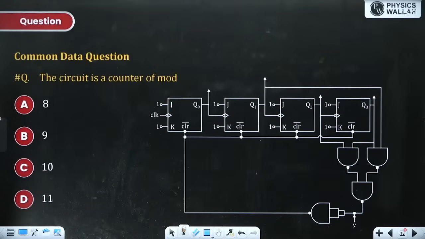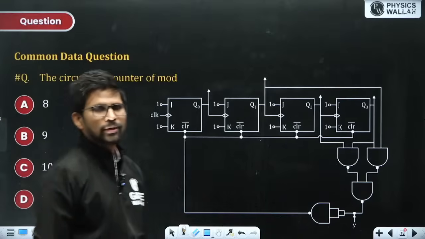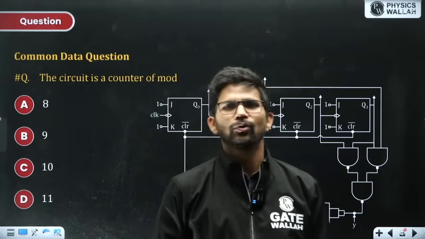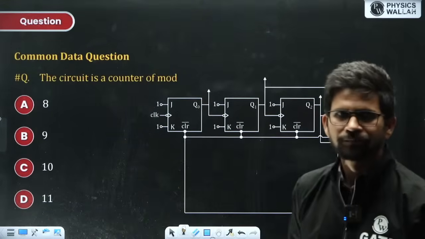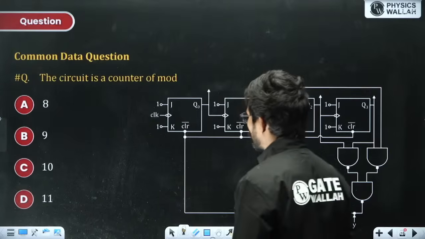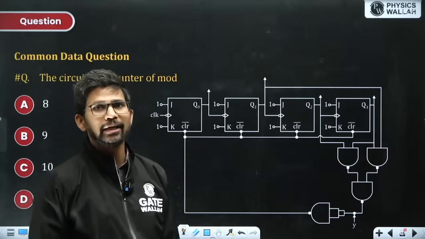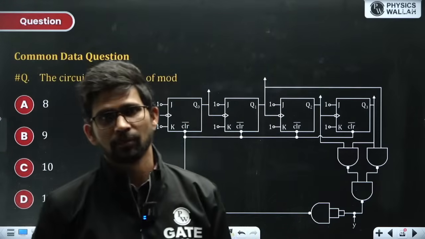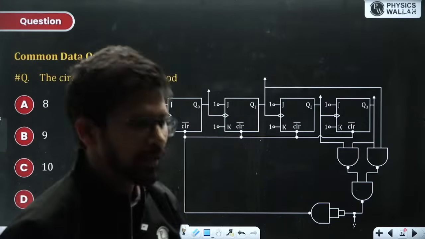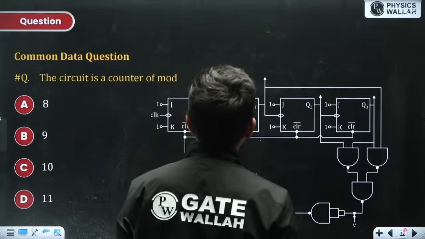In order to find out the mod number of the counter, you must be knowing whether your counter is up counter or down counter. And nothing is mentioned, so you have to take your clear pin to be asynchronous in nature by default. It is nothing to do with the type of counter.